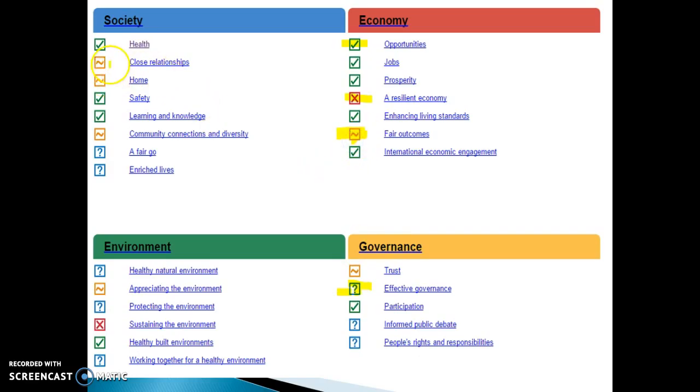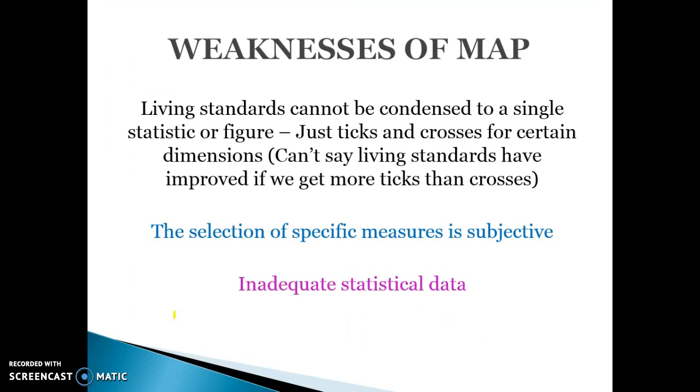So you can see, based on this, health is improving, safety is improving, so there must be less crime, knowledge is improving, but then some things we have insufficient data for. And some things are getting worse, but not many based on this. So sustaining the environment is getting worse.